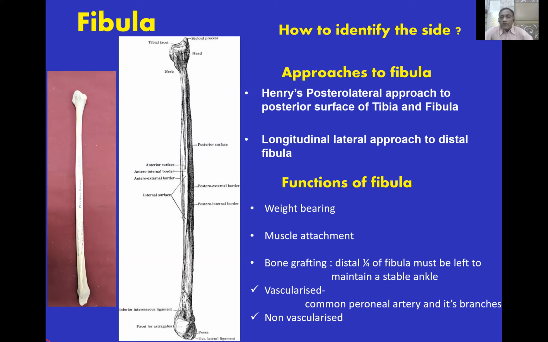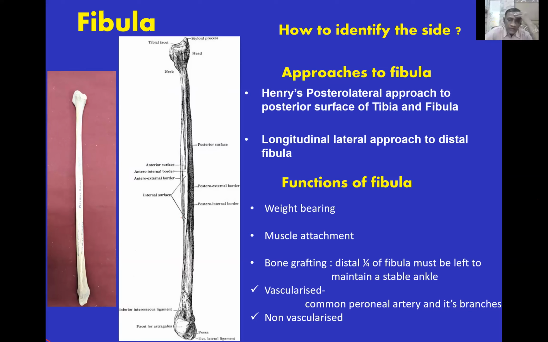You should know the posterolateral approach of Henry to expose the posterior surface of the fibula and tibia, usually in the middle two-thirds of the fibula and tibia. Especially it is performed when the skin is not very good on the anteromedial or anterolateral side. You should know the longitudinal approach to the distal fibula also.